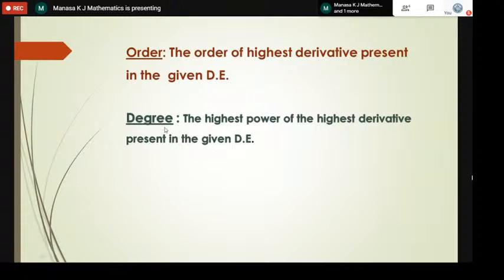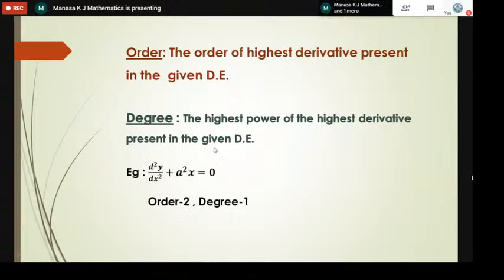The next is the definition of degree. The degree is the highest power of the highest derivative present in the given differential equation. In the given differential equation, you check which is the highest derivative and its power. You can simply call it the power of the highest derivative present in that given differential equation; that is nothing but the degree.